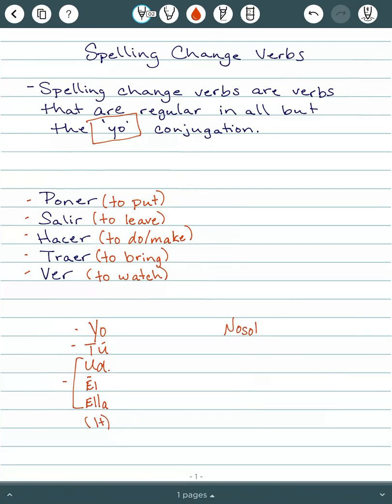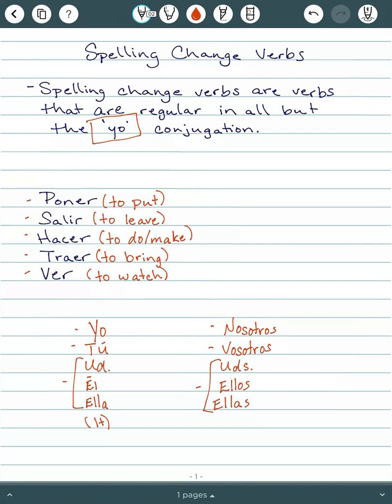Nosotros will have a conjugation. Vosotros has one. And ustedes, ellos, and ellas have a shared conjugation. So that's how regular verbs work. And so these all have 6 conjugations as well.